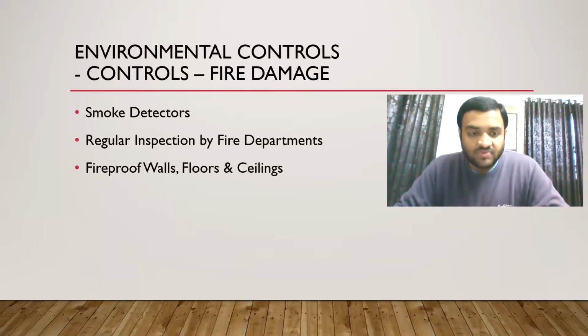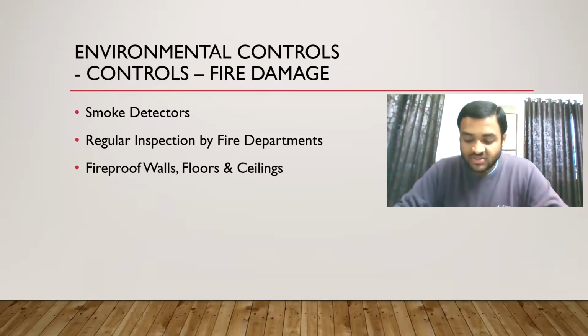So we will tell them to do the regular inspection. Then we will fireproof the walls, floors, and ceilings. So: smoke detectors, fire department, and fireproofing.